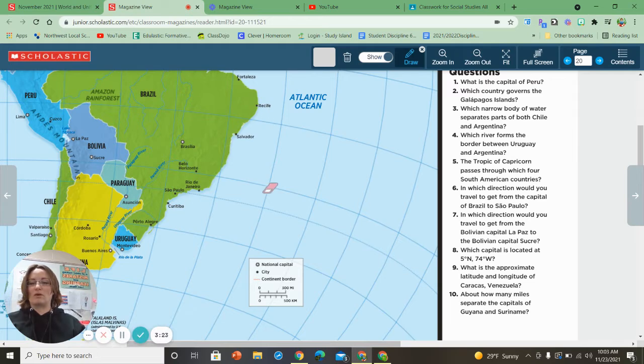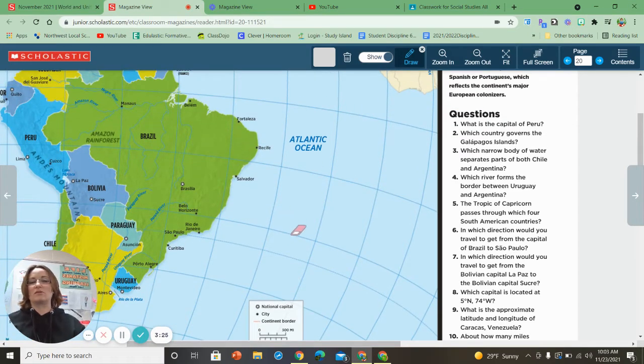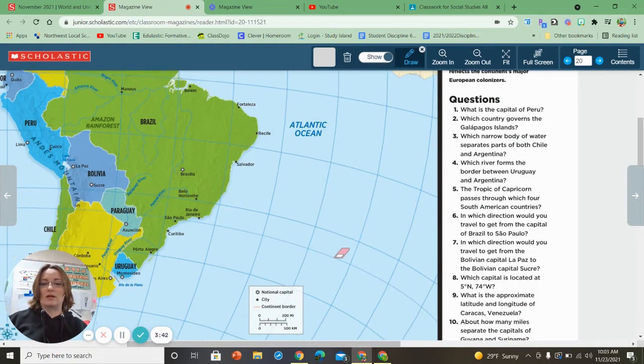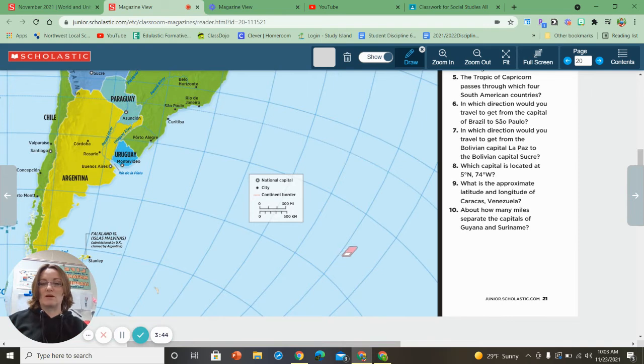So they do have them broken apart. Even though they've got the same color, it's not the same country. I just want to make sure you understand that. So we find the Tropic of Capricorn, and it is a latitude line, so it'll be one of these that run this way. And you're going to name the 4 countries that run through there. Remember, we capitalize the names of countries.